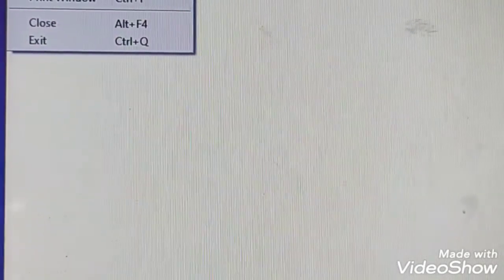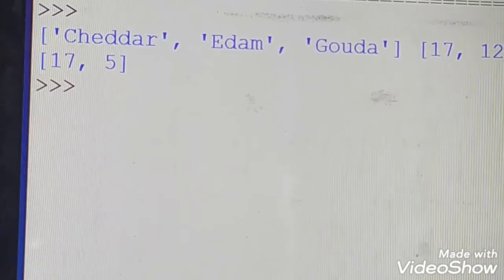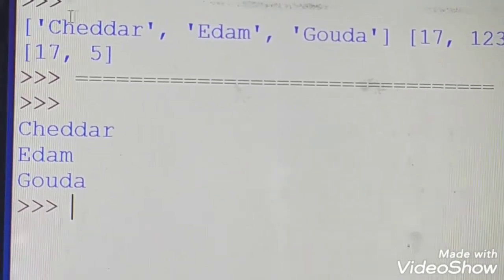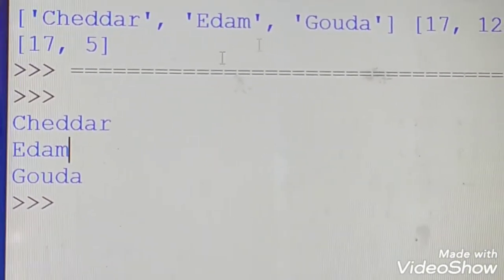So that is the first example for list, and let me get into the second example. As I told you, you can use a for loop to print elements from a list. For the same list which I have created earlier, for cheese in cheeses, I am going to print the three elements as the result using a for loop. So by using a for loop, you can point out each and every item in a list.